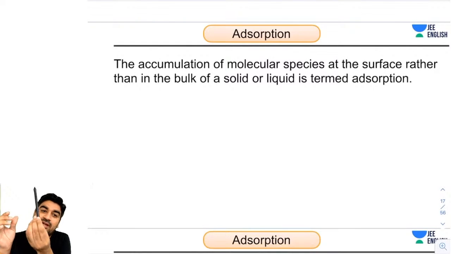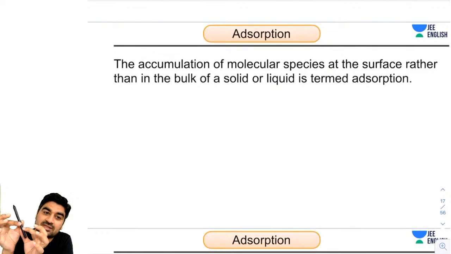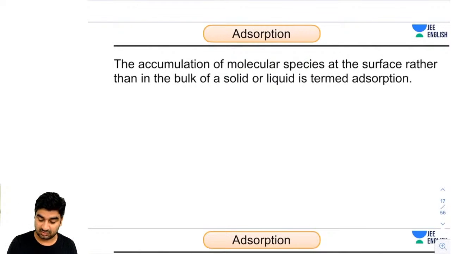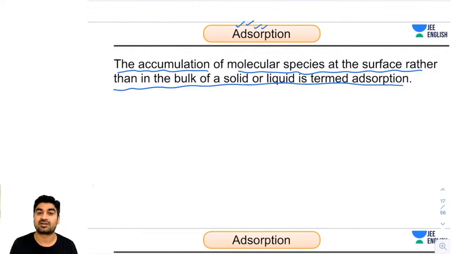This water is present only at the surface of this pen. So guys, water molecules or particles are sticking on the surface only. So this is a surface phenomenon, and this phenomenon we call adsorption. So what is adsorption, guys? The accumulation of molecular species at the surface rather than at the bulk is called adsorption. What do you mean by bulk? Bulk means, if I take a chalk and insert it, then the water will move inside the chalk. So that will be called absorption.